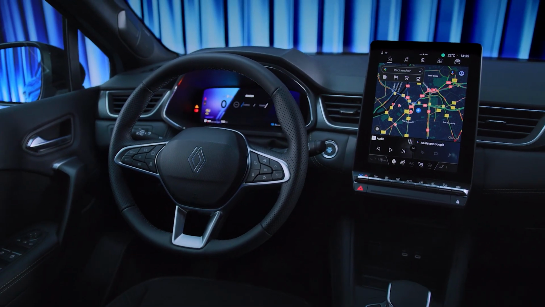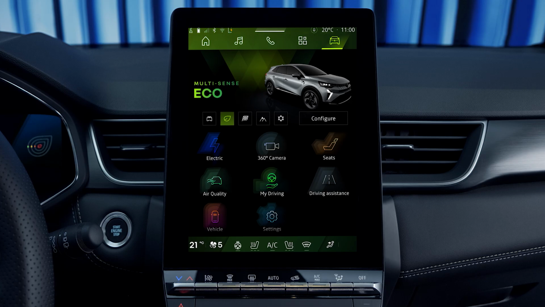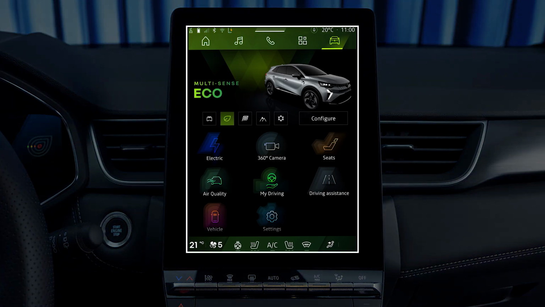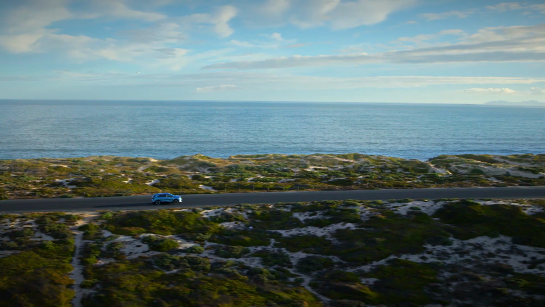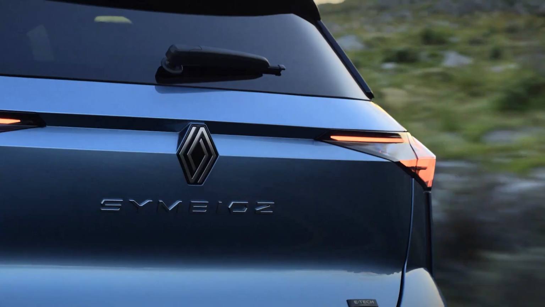To stop the entire air conditioning system, press this button down. And note that Eco mode may limit the effectiveness of the air conditioning in order to reduce power consumption. Every time the engine is started, the air conditioning system uses the same settings as when the vehicle last stopped.